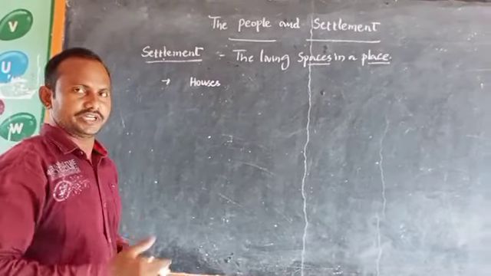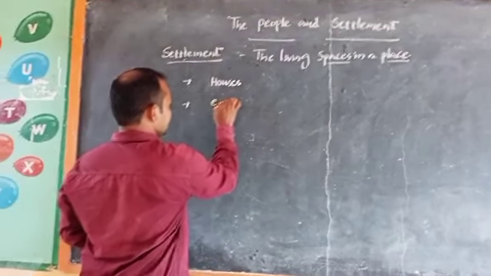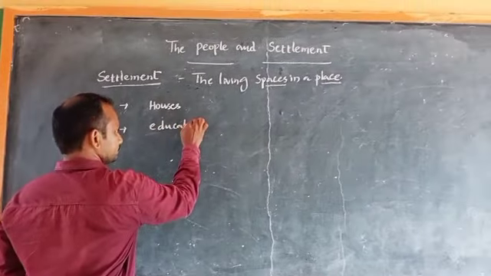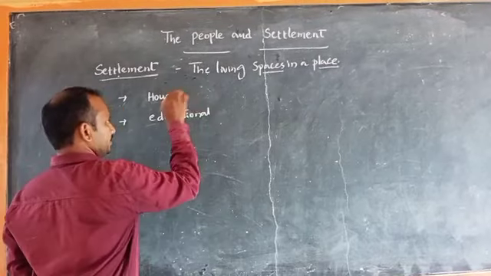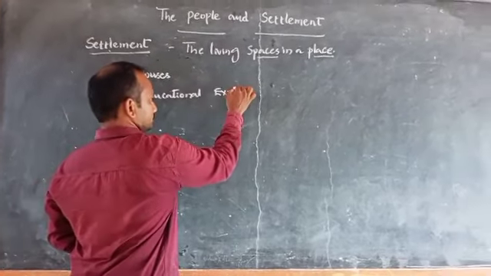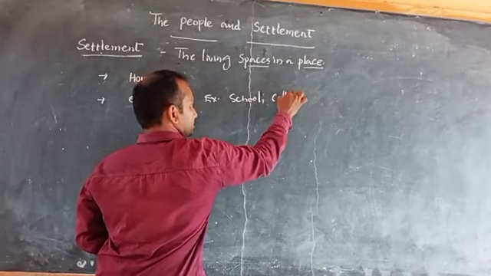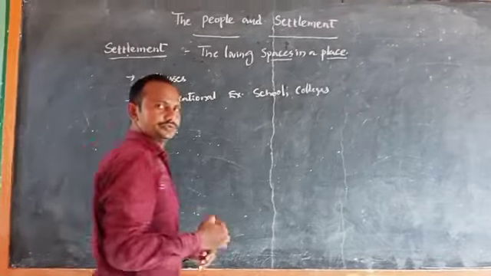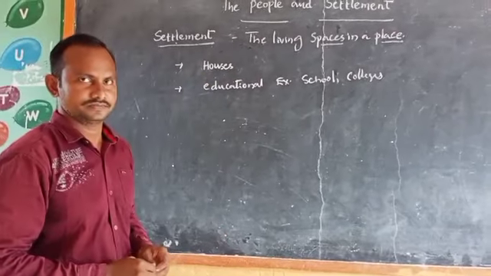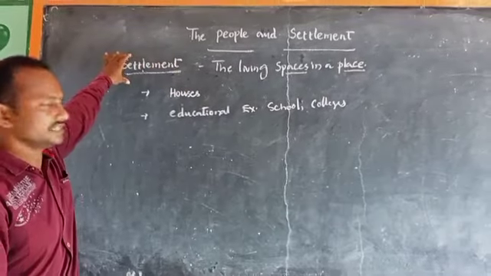In your area, you can observe the houses, as well as educational activities. For example, schools, colleges, universities, like that.